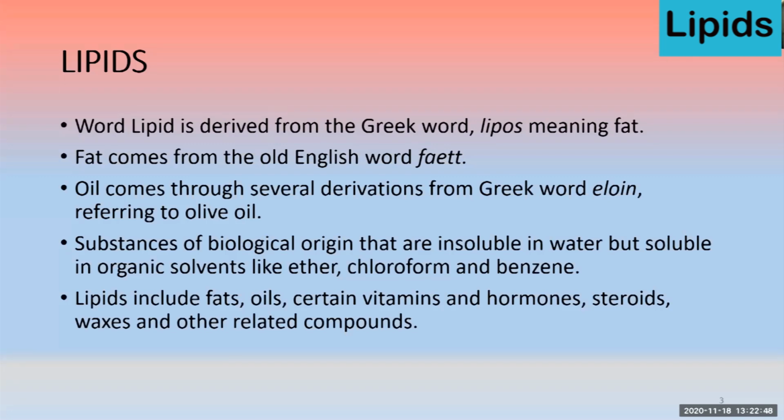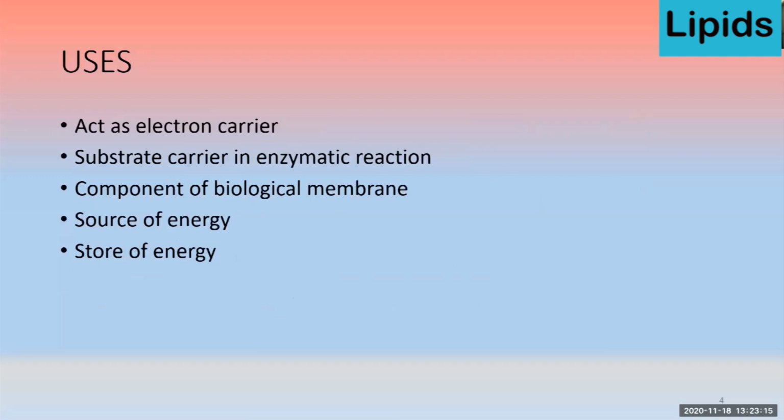So briefly, lipid is a Greek word, lipos, that means fat, and fat comes from the English word fat, and oil comes from the Greek word eloin, which means olive oil. So these are substances which are insoluble in water but soluble in organic solvents. Examples are fat, oil, fat-soluble vitamins, steroid hormones, wax, and related compounds.